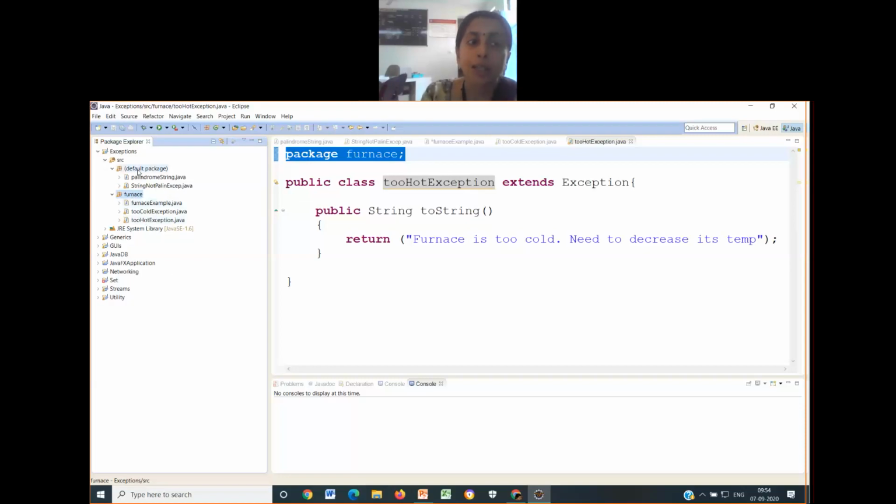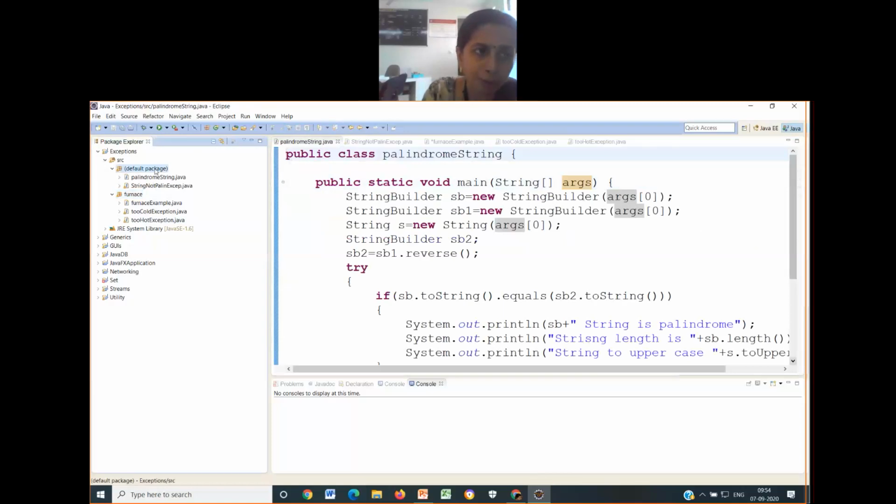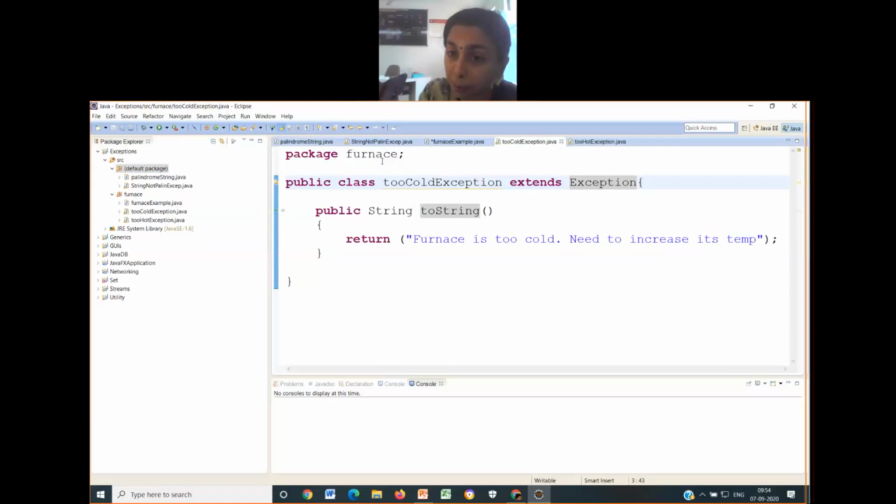In the previous example, I had not mentioned any package, so by default it took a default package. If you want your own package, then write package furnace, for example. The first line of every Java file must be package with the same name. If you give a different name, this particular file will go and sit under that package.